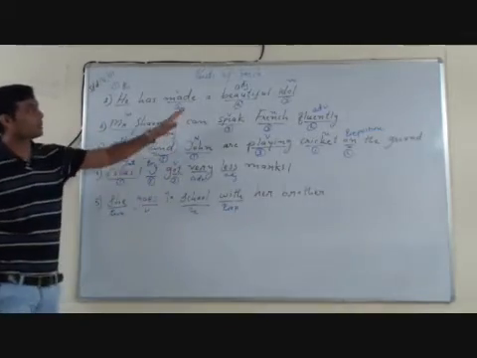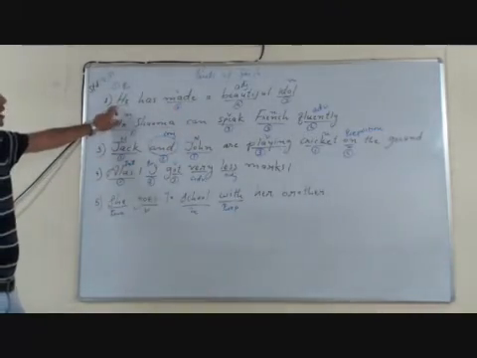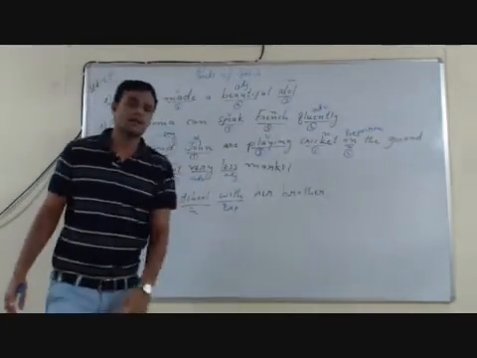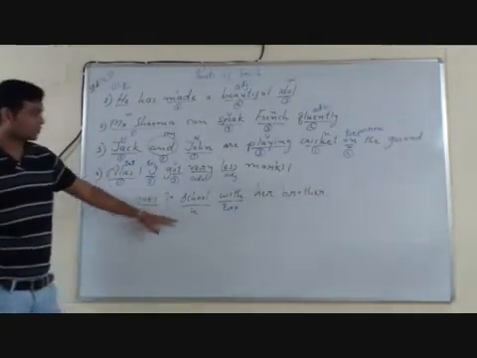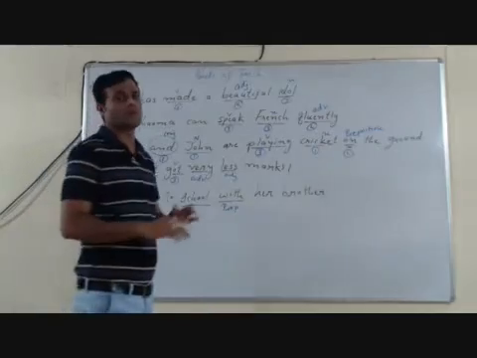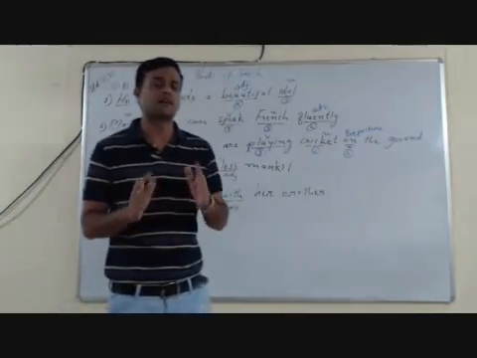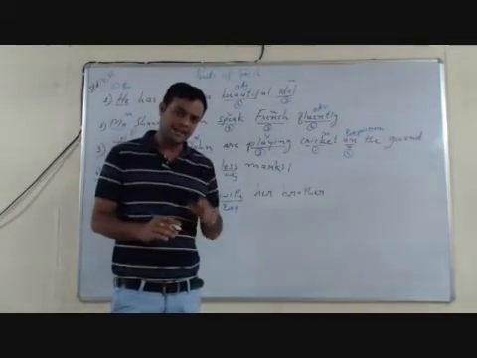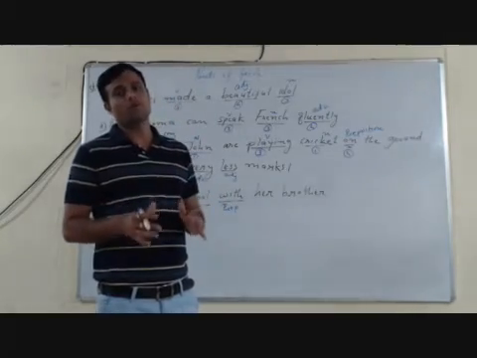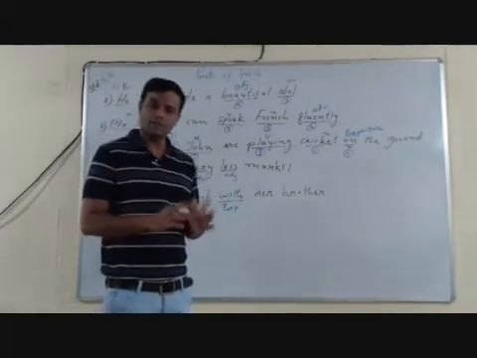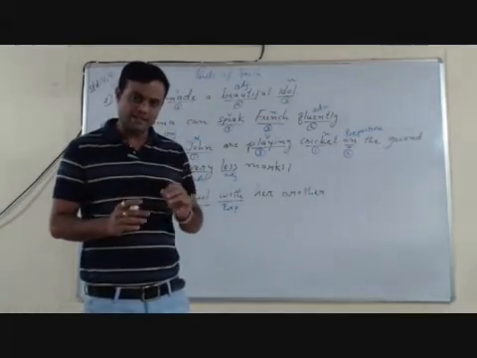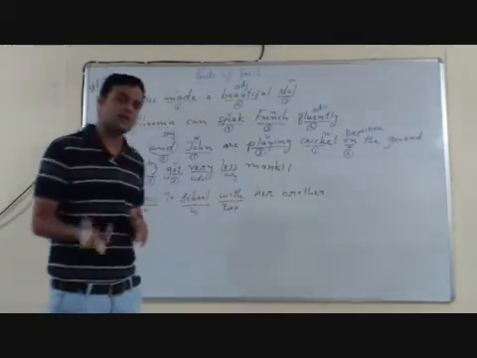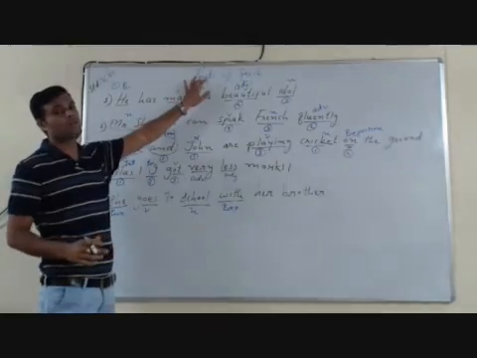So these are the different parts of speech in the sentences. Pronoun, verb, adjective, noun, adverb, all 8 parts of speech are explained here. We have to see the function of the words which are underlined in the sentence or in the paragraph as part of a question. See the function of each word and identify whether it is a noun, pronoun, verb, adjective, adverb, conjunction, preposition or interjection. First read the sentence, focus on the word, see what type of function it is doing in the sentence, and according to it identify or name the part of speech.